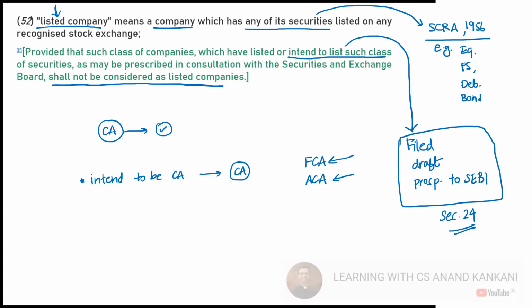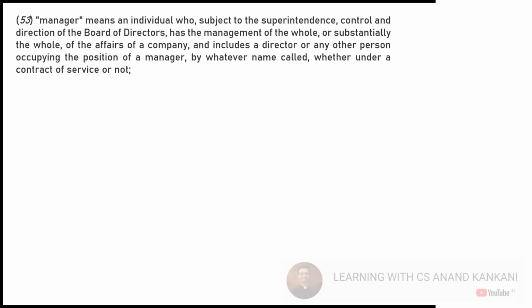Till the time you are a listed company, you will follow the rules, the regulations. The moment you become an unlisted company, from that day, the SEBI regulations are no longer applicable to you. Okay. Next definition that we have is the definition of manager.